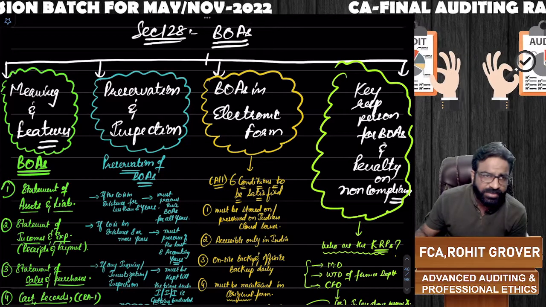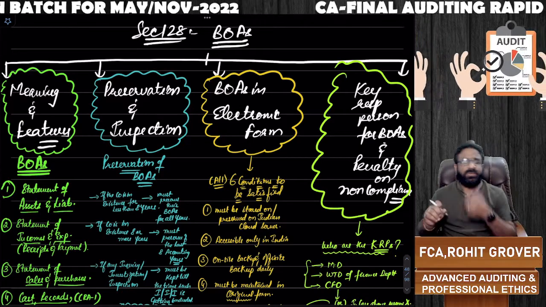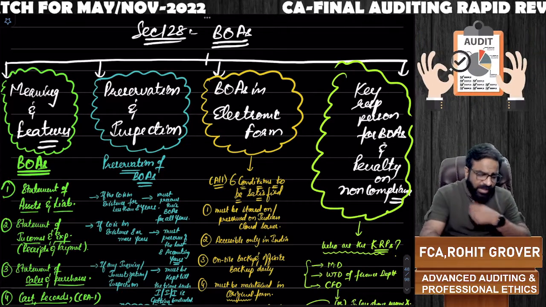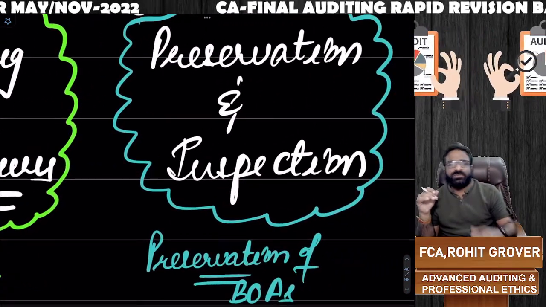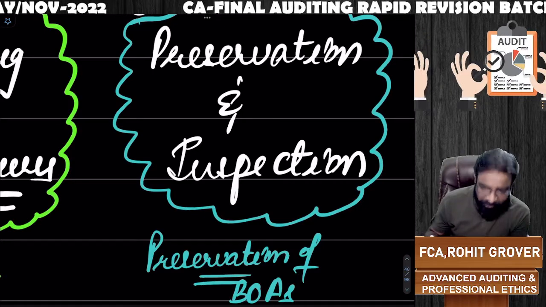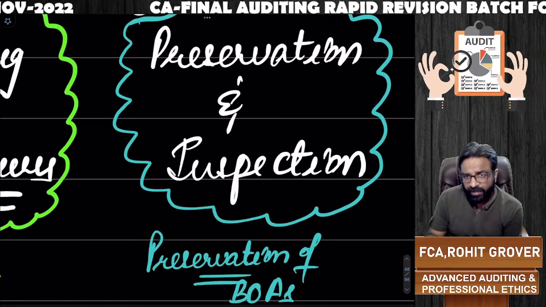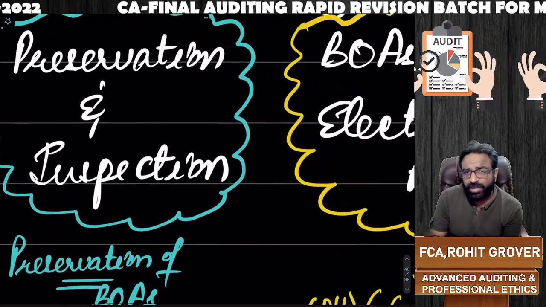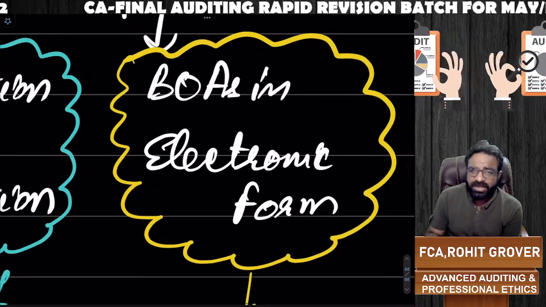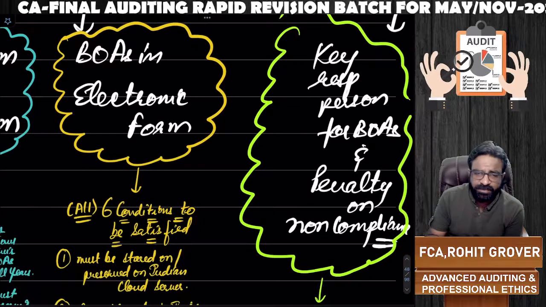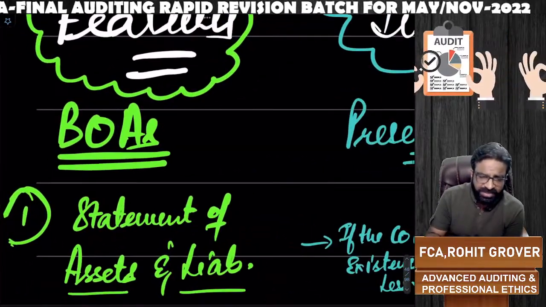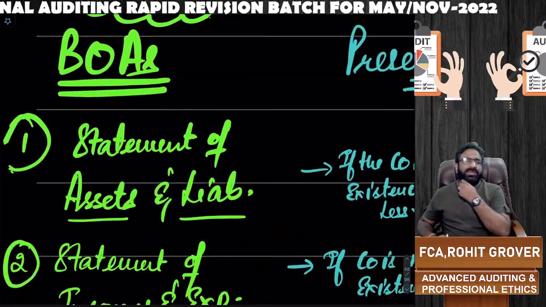Books of accounts. Now listen to this carefully. Sir, what is section number 128? It is talking about the books of accounts. What is the meaning of books of accounts and what are the features of books of accounts? Where the books of accounts are kept, for how long they are preserved, and what is the inspection for the books of accounts? Who can inspect the books of accounts? Books of accounts in electronic form, key responsible persons for the books of accounts, and penalty on non-compliance. So first, let us understand section number 2, the definition of books of accounts.